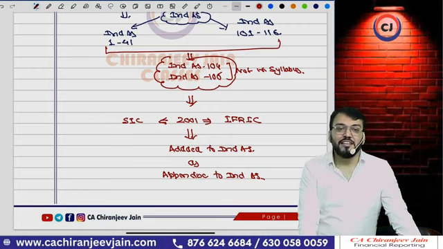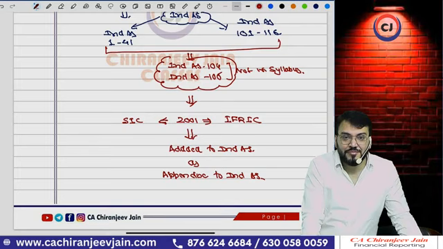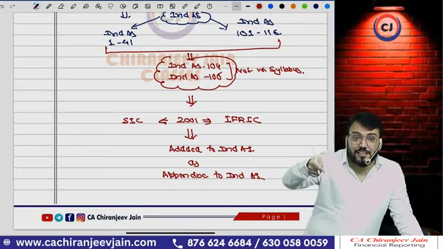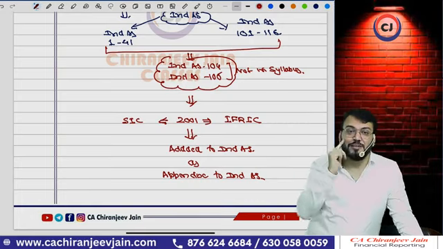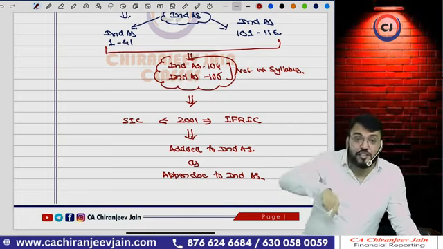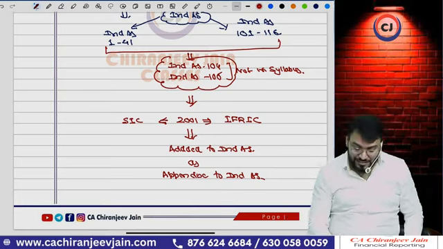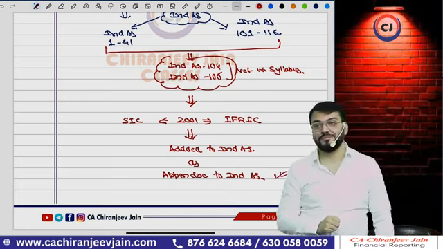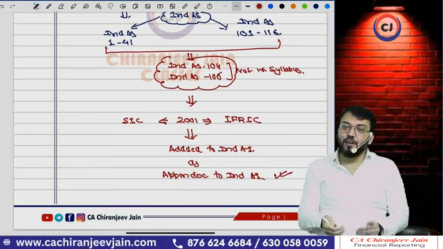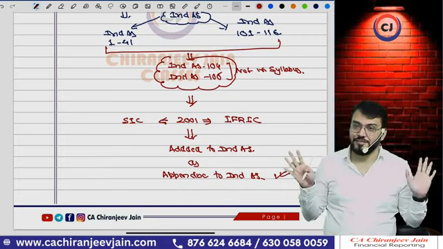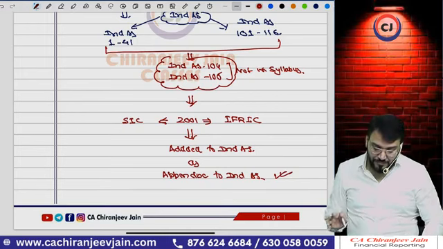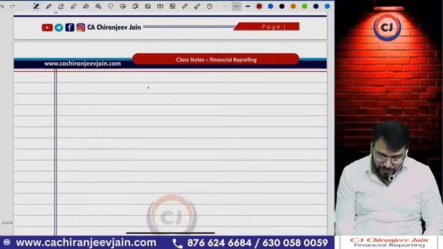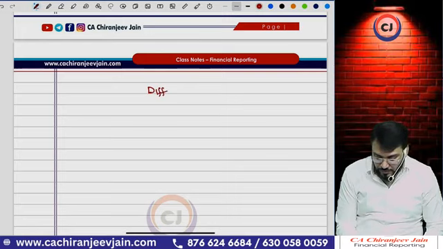So sometimes I will be saying this is the appendix to Ind AS 10. The appendix to Ind AS 10 is nothing but the interpretation given by the IFRS committee. So that is also a part of the syllabus. All the interpretations now become appendices, that is also a part of syllabus. Got this point? Yes. Now coming to difference. Difference between what?